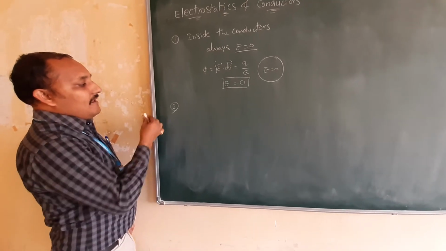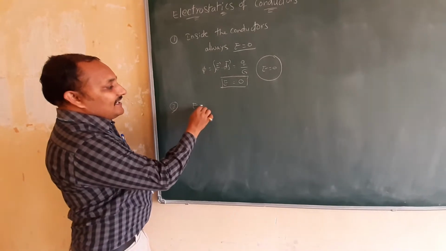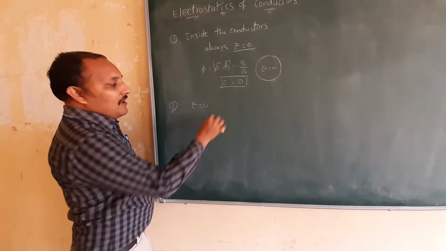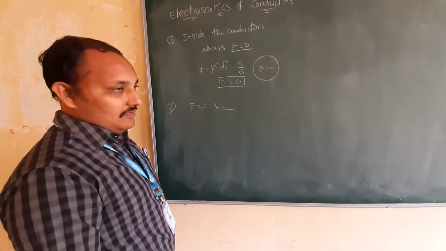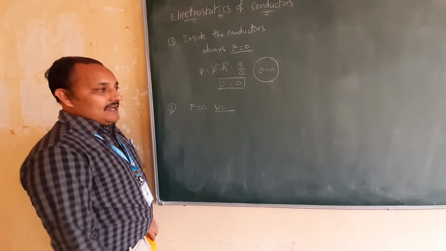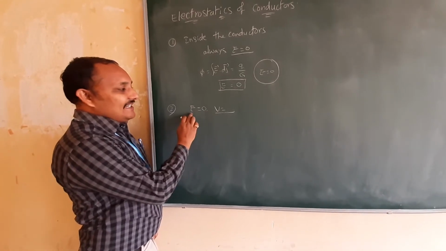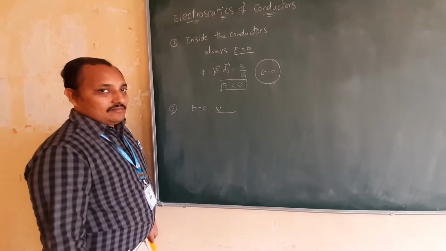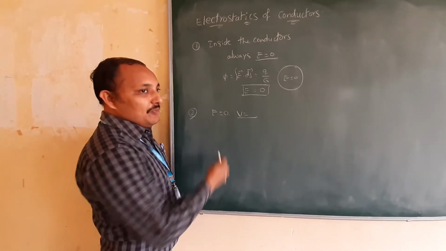Second point, I am going to relate with this one only. Whenever electric field intensity is 0, what about its potential? Is it 0, not 0, or constant? We are going to see. Already we came to know the relation between E and V, between electric field intensity and potential. Remember, electric field is defined as the negative potential gradient.